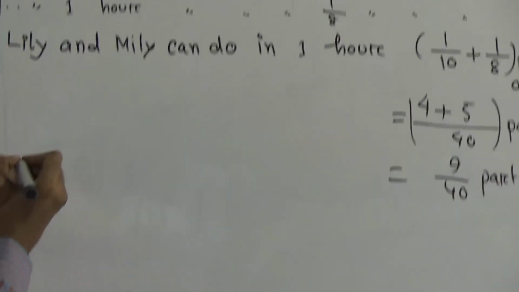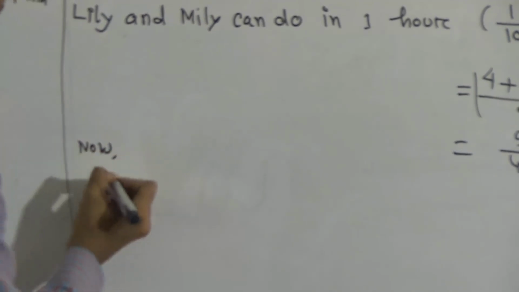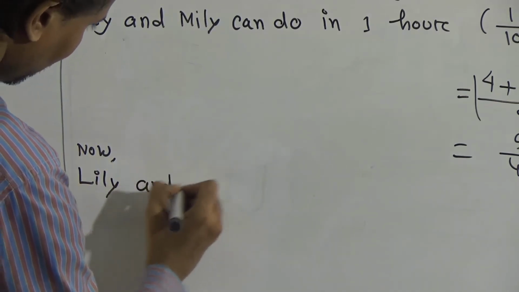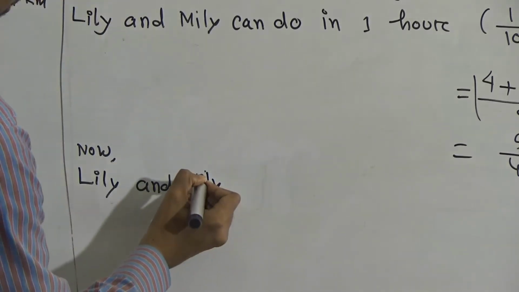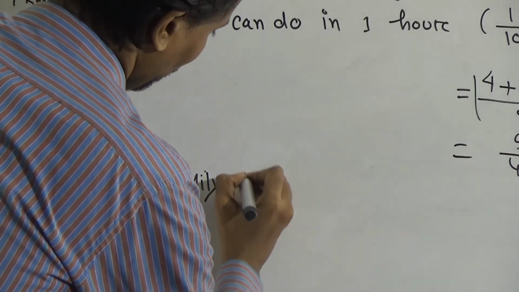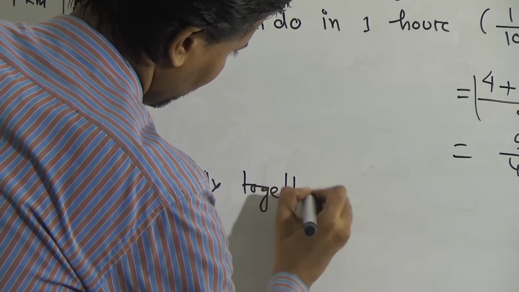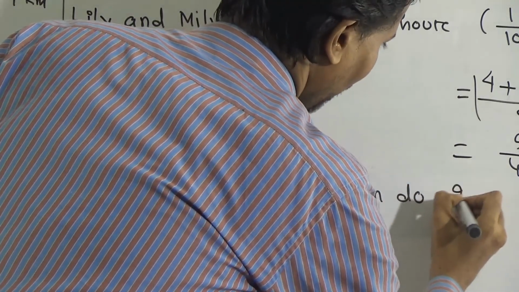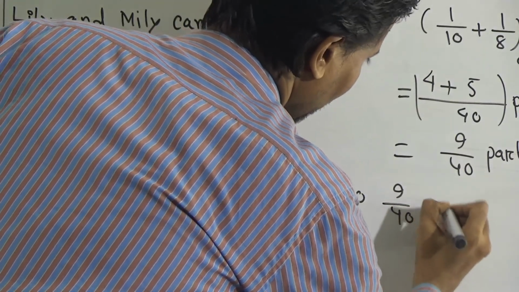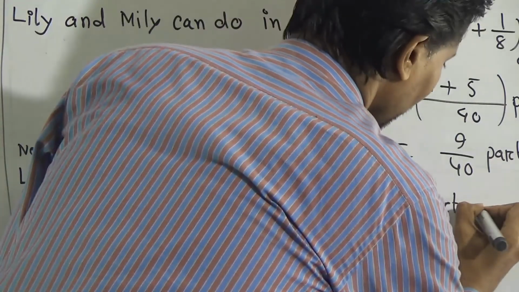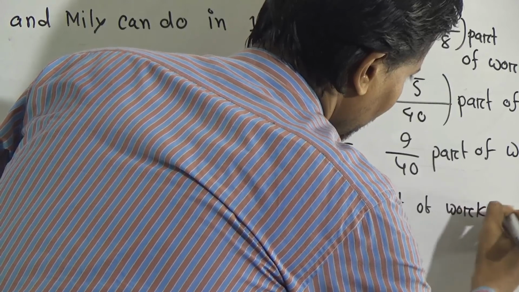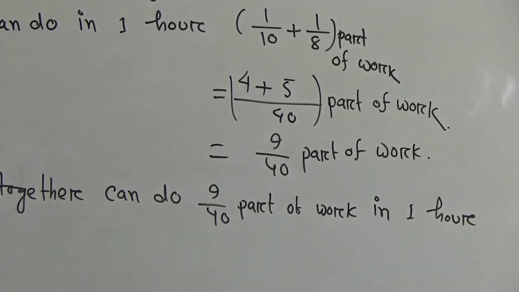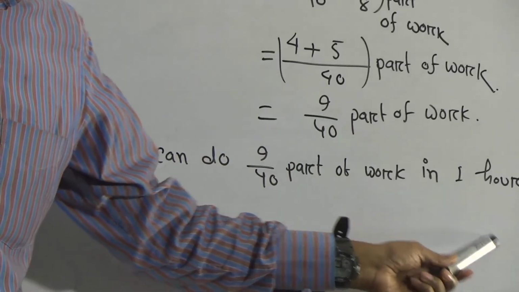Now write: Lily and Millie together can do 9 by 40 part of work in 1 hour.